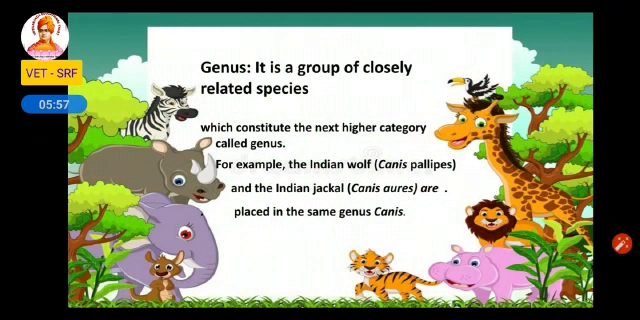Genus. It is a group of closely related species. Many species which have closely related characters are grouped under genus. It is the next level to the species. For example, Indian wolf and Indian jackal. Here wolf and jackal belong to different species, but the genus is Canis. They are placed in the same genus because they have some similar characters. Here the species will be different and the genus is the same.